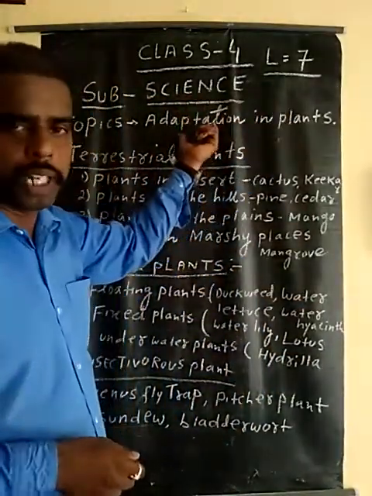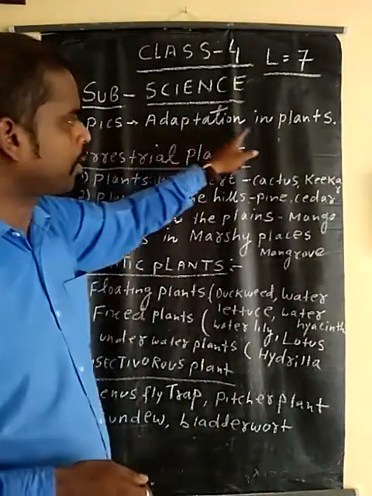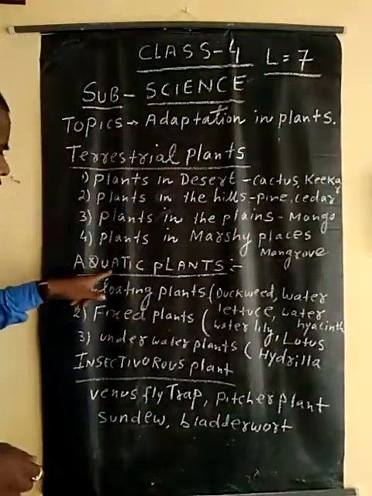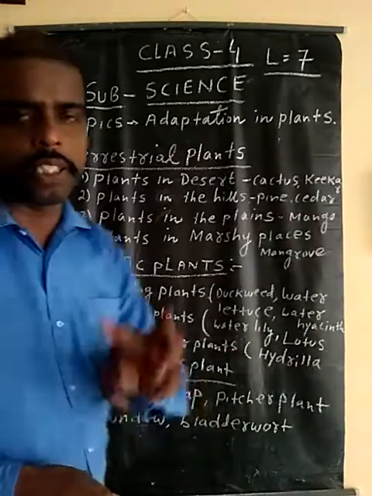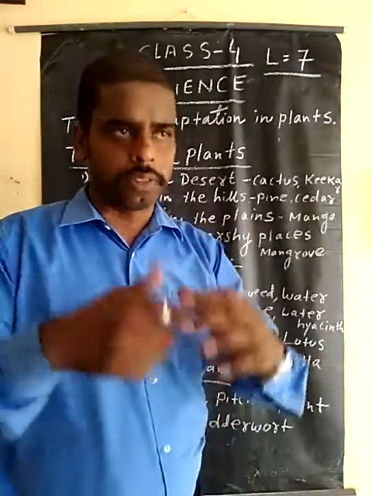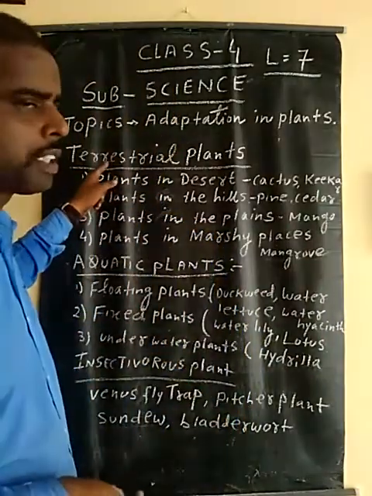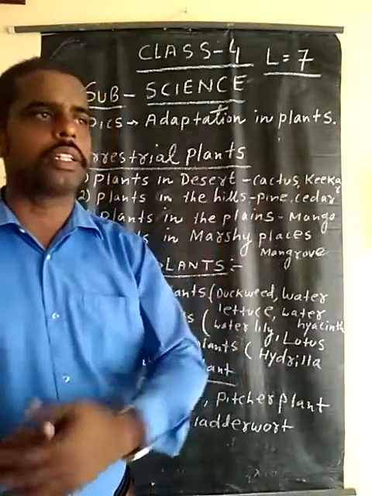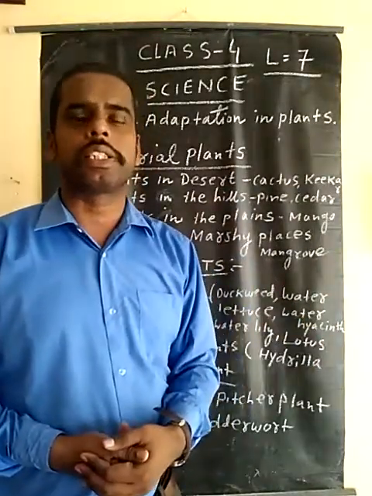I think all of you understood what is adaptation. Now these adaptations are combined into three categories. One is terrestrial plants, second is aquatic plants, and third is insectivorous plants. There are three kinds of plants which grow in our surroundings, in our atmosphere. First we discuss terrestrial plants. The plants which grow in the land area are known as terrestrial plants.